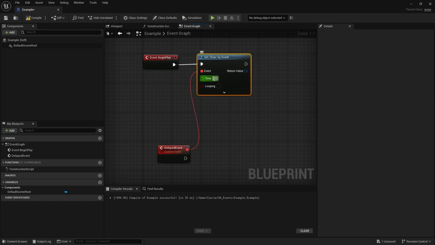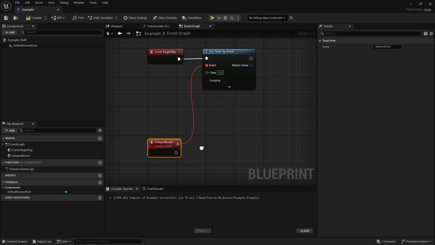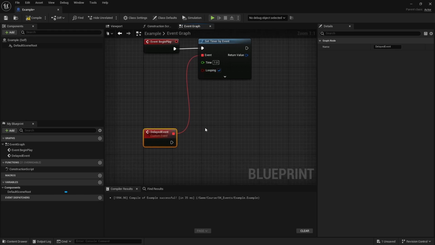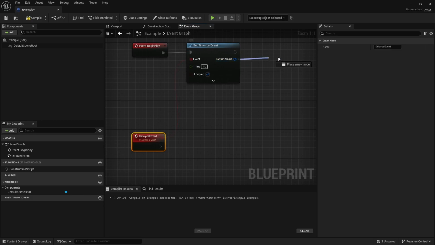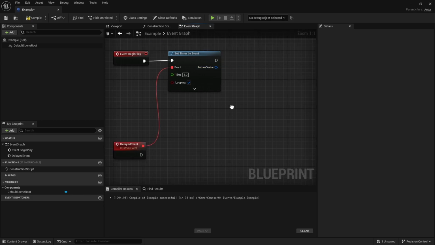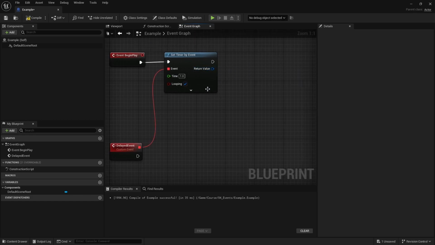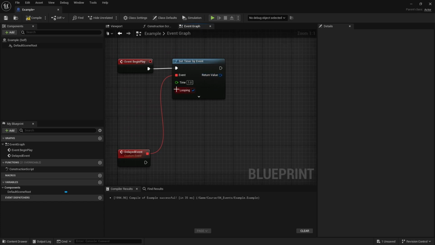So I can set it after, let's say, 1 second. I can trigger it once, or I can set it to loop, which basically means it's going to trigger every second indefinitely or until I manage it in some way. So we're going to go over timers some other time, but just to get you a bit more familiar with them, you have this timer handle structure, which basically means that you can manage this timer.